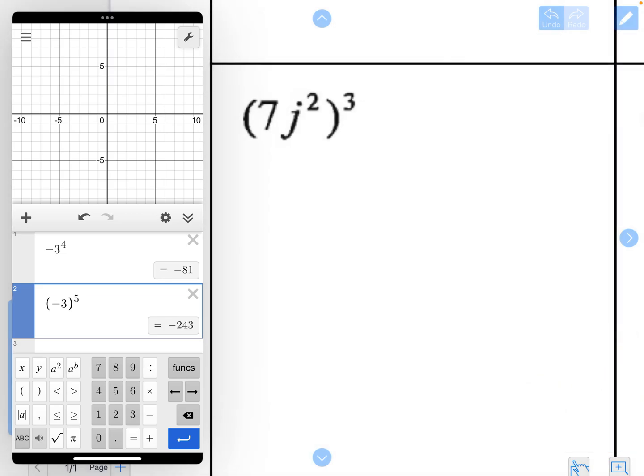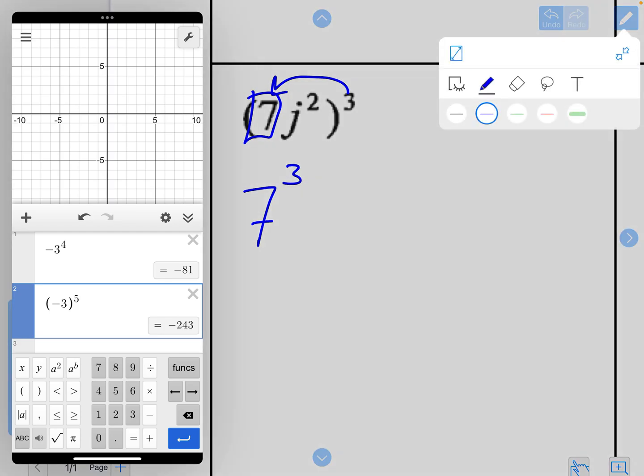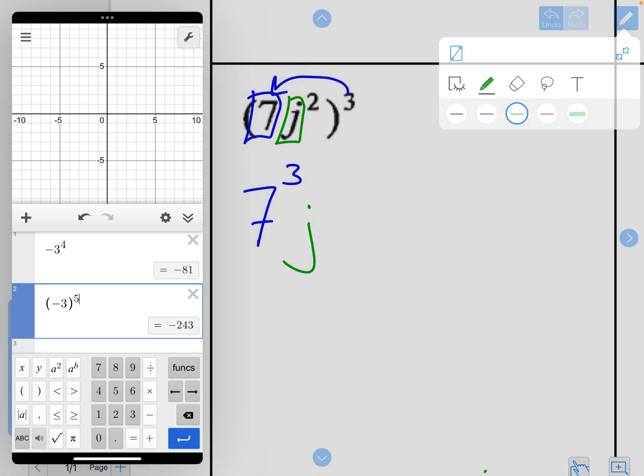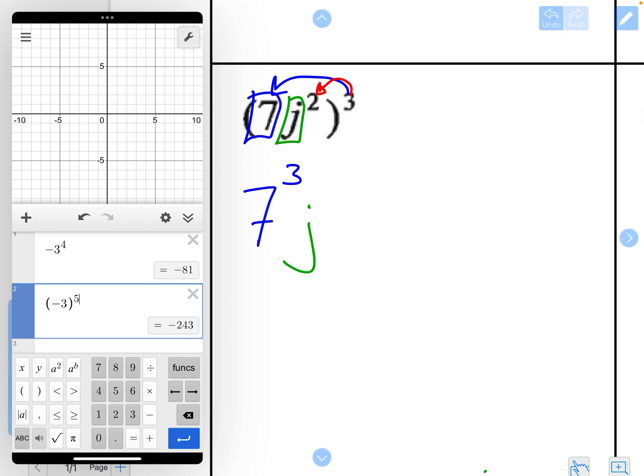All right, so again, I need to find my coefficient, which is 7, and I need to raise my coefficient to the power. Then I need to write down my base, which is j, and then I need to multiply my exponents. So 2 times 3.